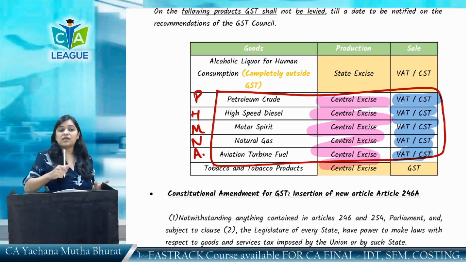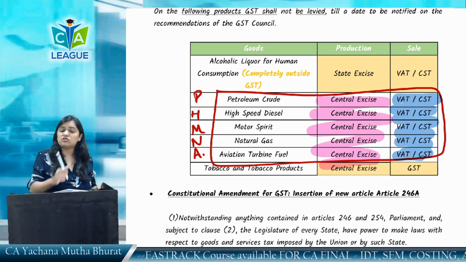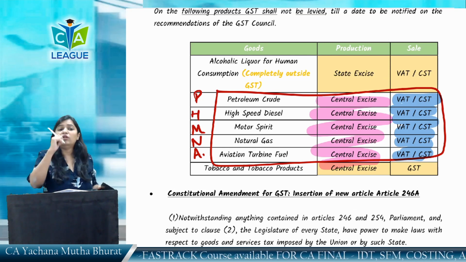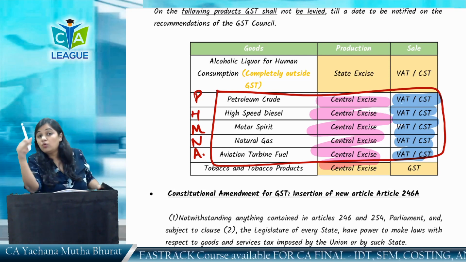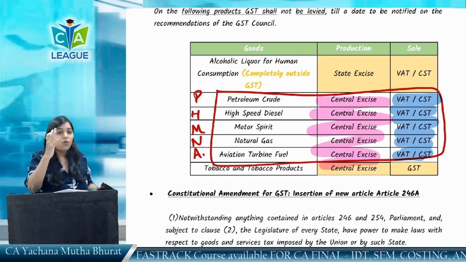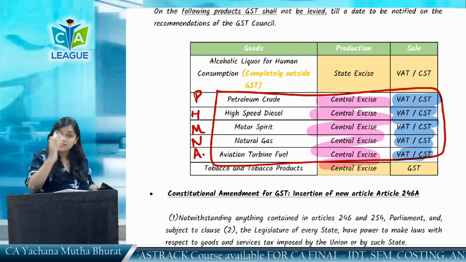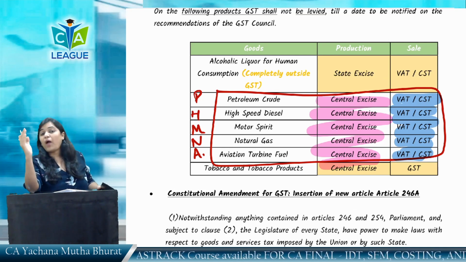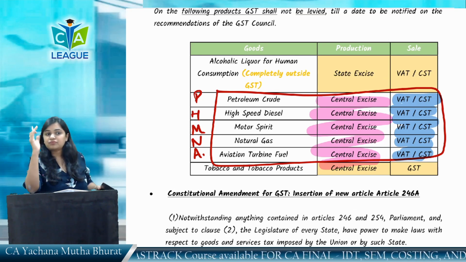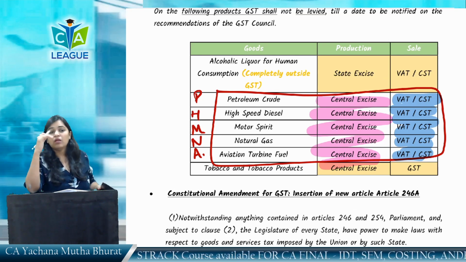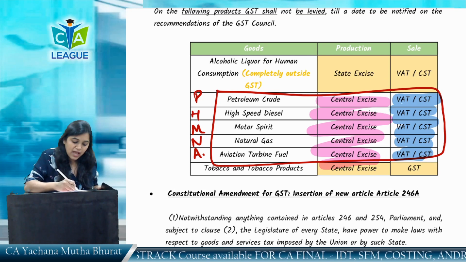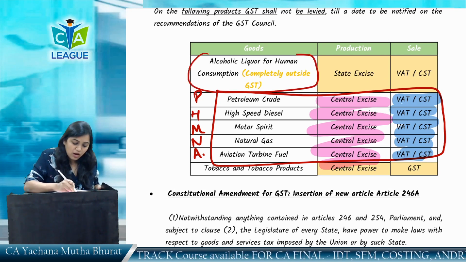So on these products currently, petroleum, high-speed diesel, motor spirit, natural gas and aviation turbine fuel, GST will be levied from the notified date. Right now, on its manufacturing, central excise is levied. On its sale, VAT or CST is levied. 5 products, PHMNA. Now comes alcohol, alcoholic liquor for human consumption.